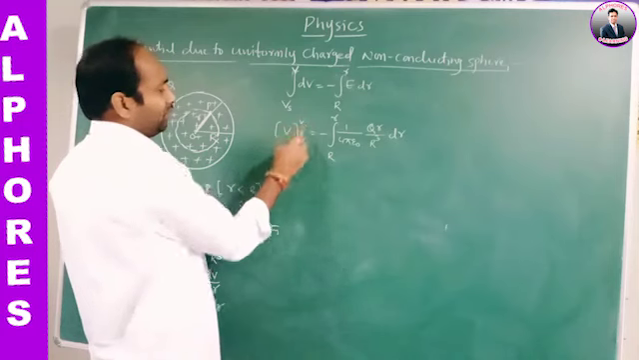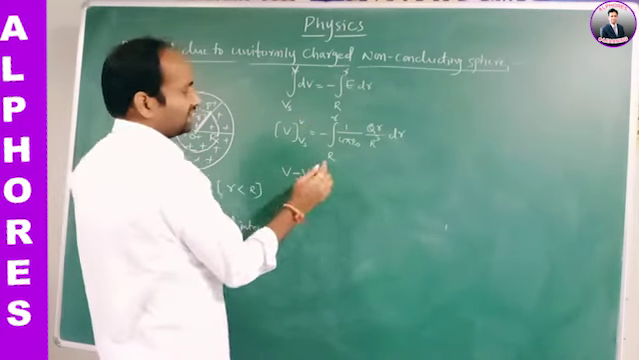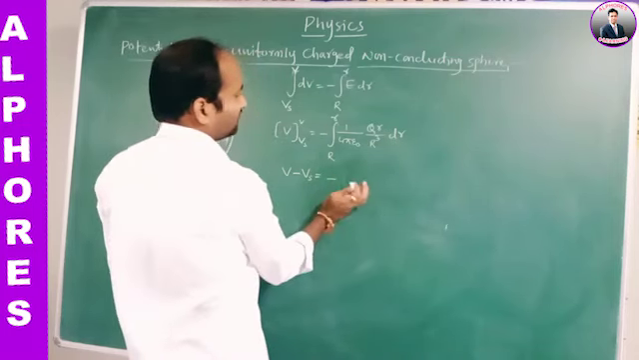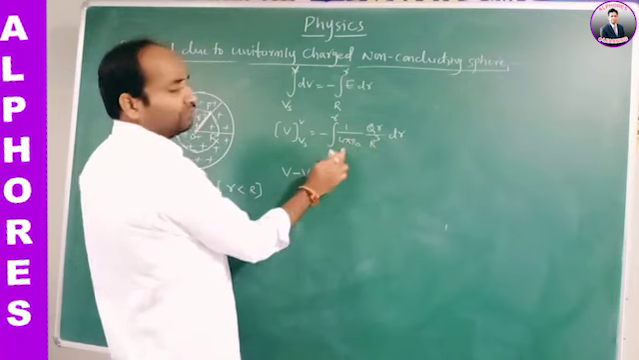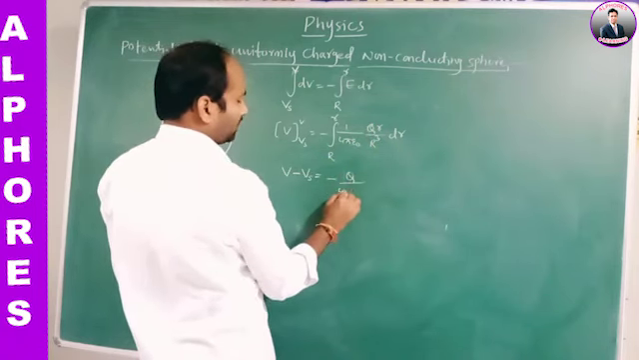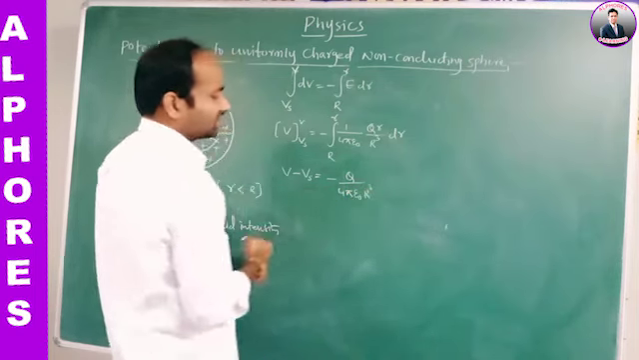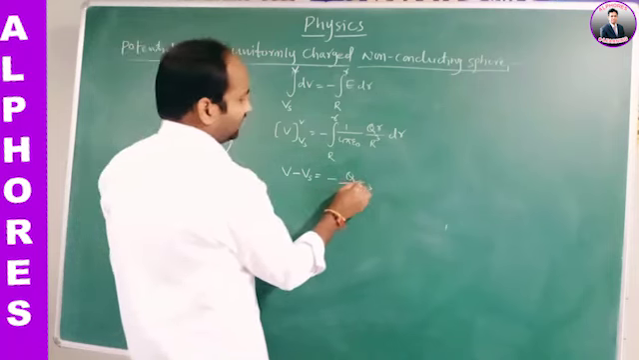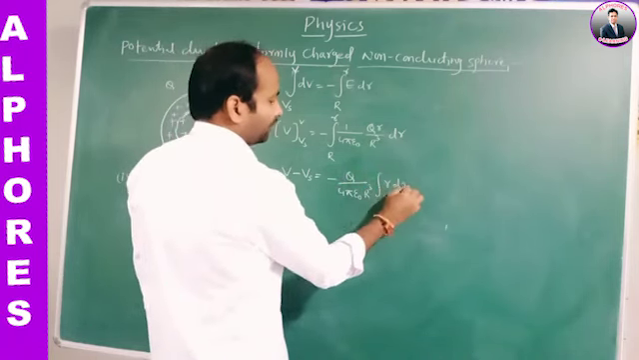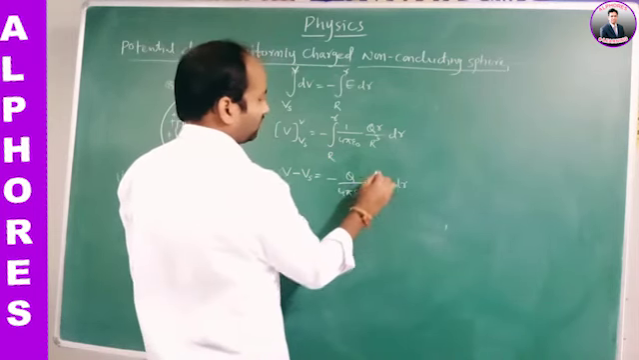Substitute the limits: V minus Vs is equal to minus integration. Here Q by 4 pi epsilon naught R cube is constant. The remaining term is integration of r dr. What are the limits? Capital R to small r.